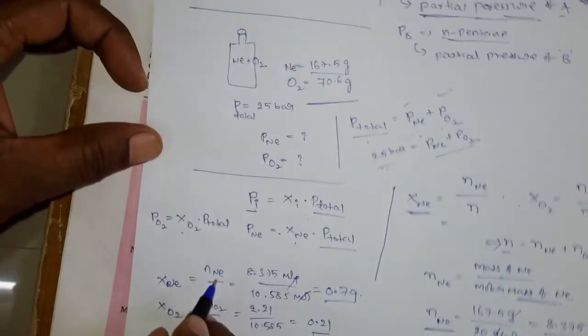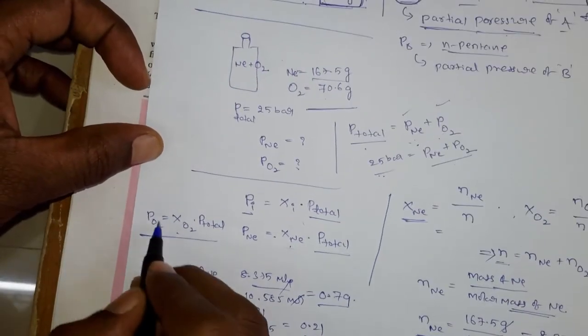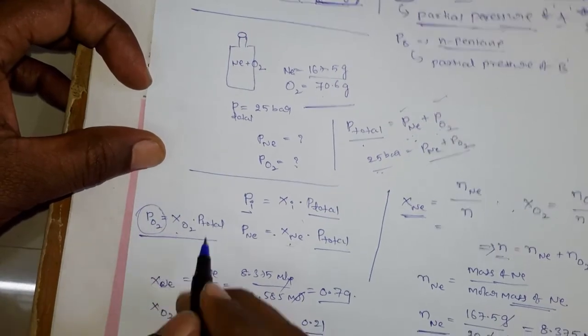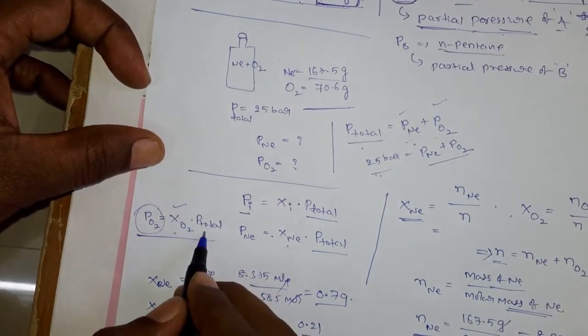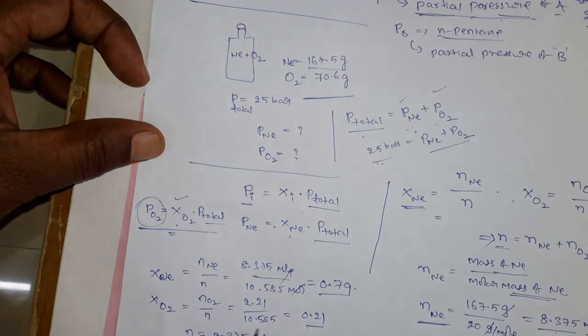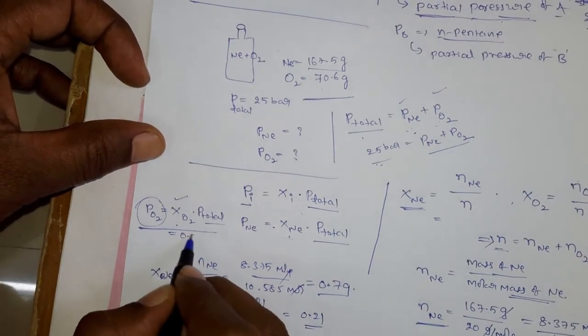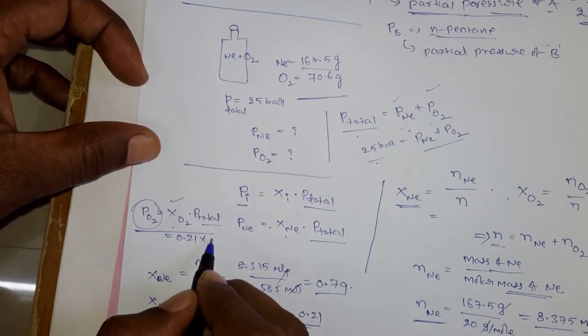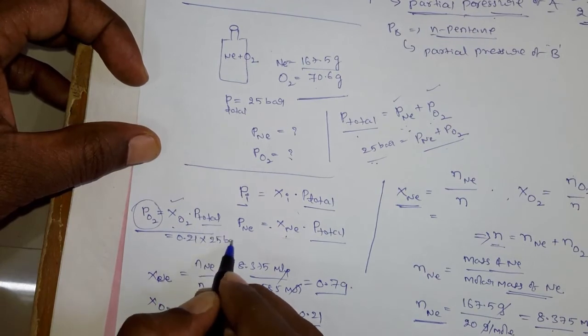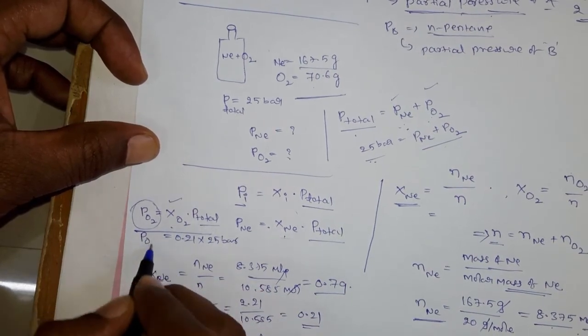Okay, and now you have to calculate the partial pressure of the dioxygen. You know the mole fraction of the oxygen and P total. The mole fraction of oxygen is 0.21 into P total, which is 25 bar. That is how you get the partial pressure of the dioxygen.